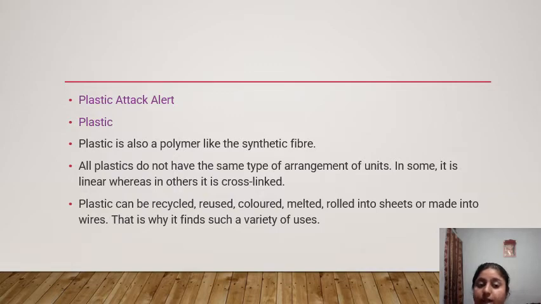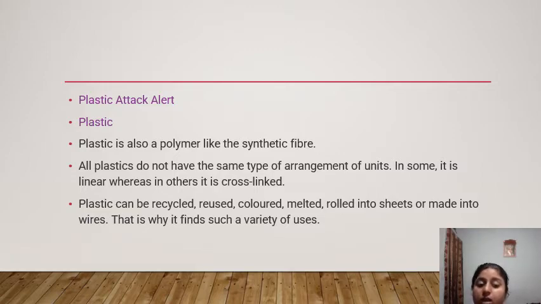Plastic is also a polymer, like the synthetic fibers. All plastics do not have the same arrangement of units. In some it is linear, whereas in others it is cross-linked. Plastic can be recycled, reused, colored, melted, rolled into sheets, or made into wires.